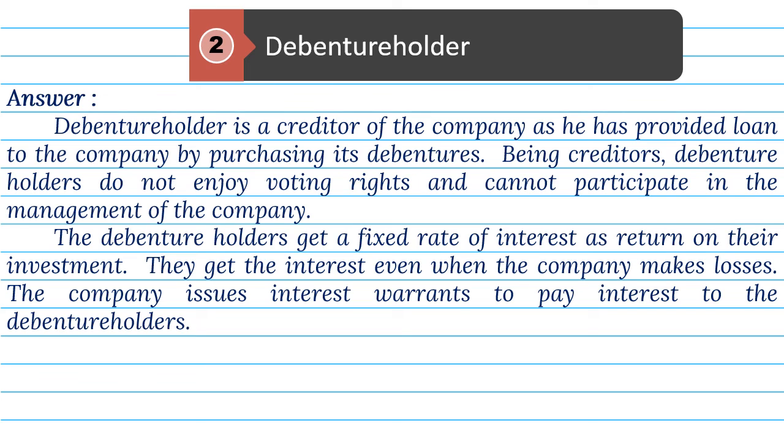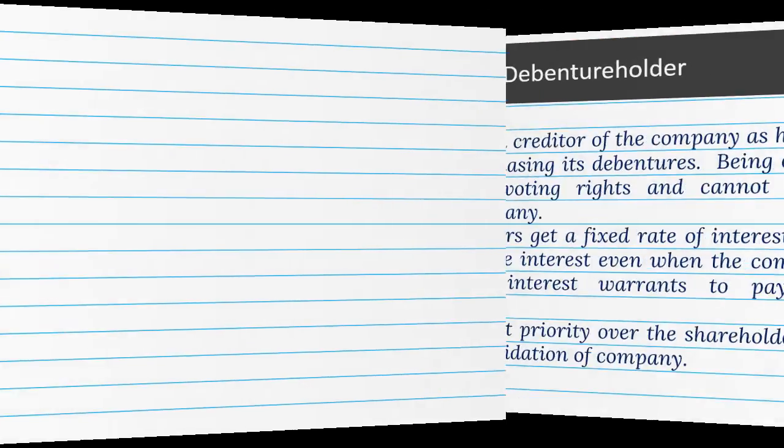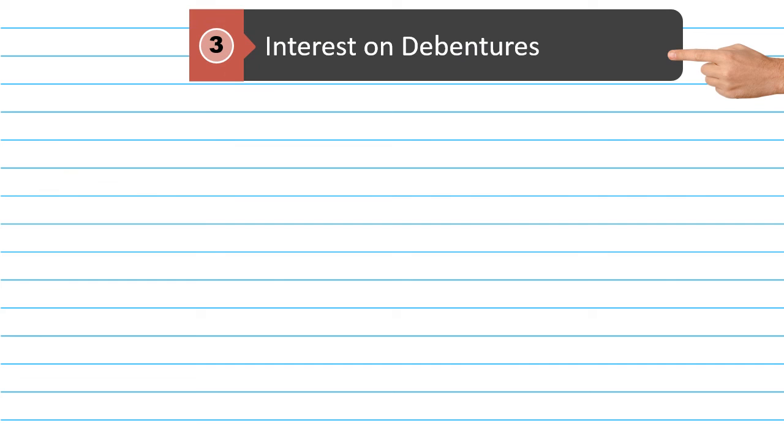They get the interest even when the company makes losses. The company issues interest warrants to pay interest to the debenture holders. Debenture holders get priority over the shareholders in repayment of principal amount on liquidation of company. 3. Interest on debentures.